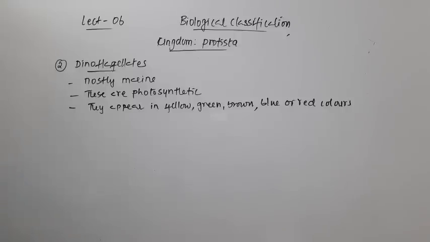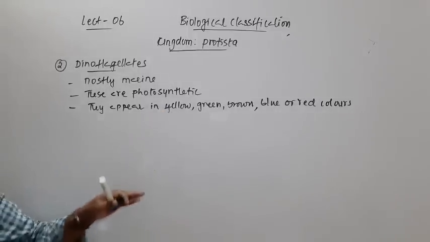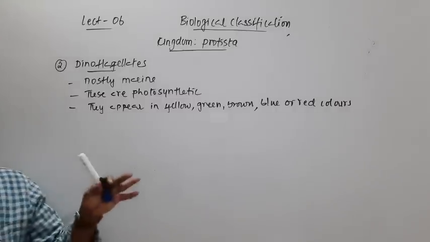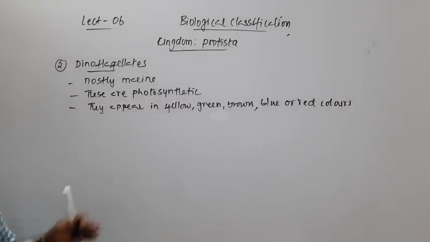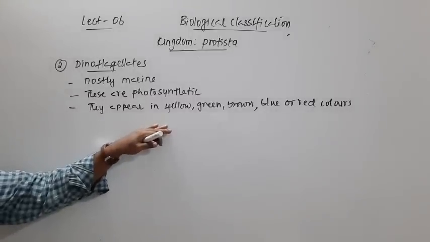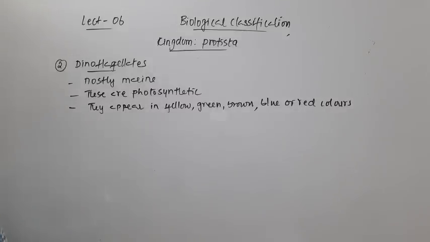Different pigments will give them different coloration. Just as in Chrysophytes I told you the golden color is due to the presence of a particular kind of pigment like fucoxanthin, different groups will have different pigments. Because of that they appear in yellow, green, brown, blue or red coloration, right?